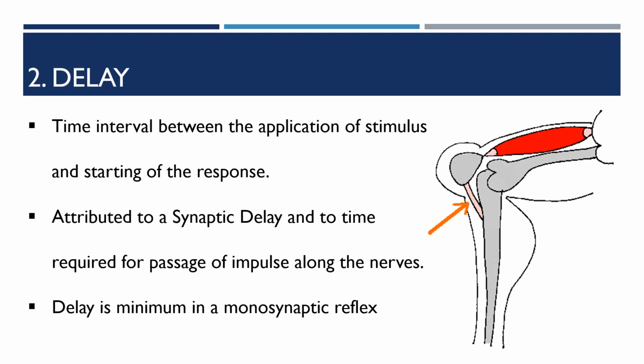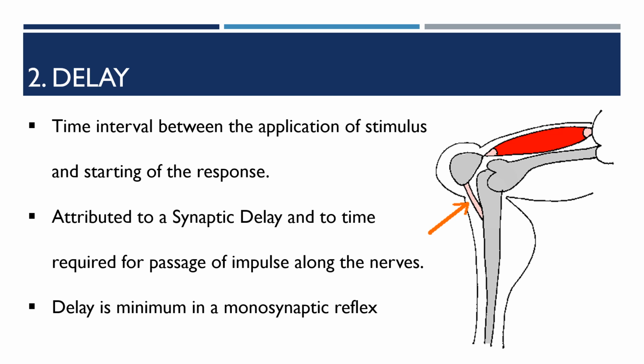Then there is the reflex time, a time interval between the application of the stimulus and the starting of the response. So there can be a delay in the response after the application of the stimulus. This can be because of the synaptic delay and also the time required for the passage of the impulses along the nerve fibers.